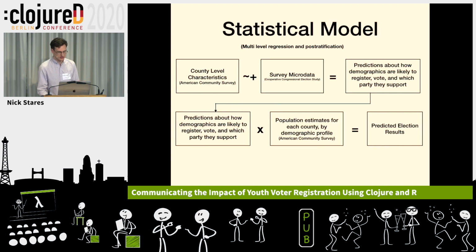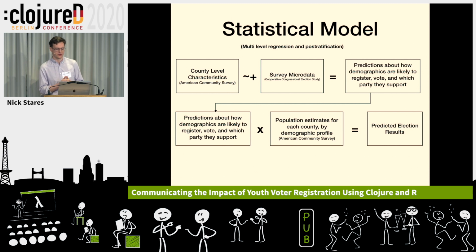So here's a very high-level overview of how the statistical model works. Try not to get too into the weeds on this, but basically we start with some characteristics about each county. That could be something like how urban it is versus rural. Could be something about the population size. It could be how white it is, how black it is, what the racial demographics are.